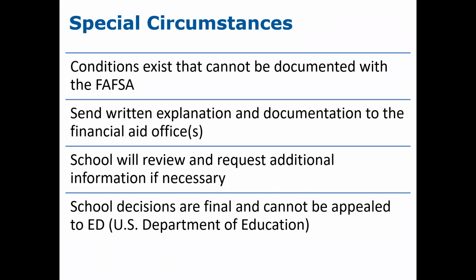The school would review and request any additional information as necessary, and then determine if the circumstances would warrant a reevaluation of the student's FAFSA form. And if so, then the school would recalculate the FAFSA form for the student, indicating that they used their professional judgment, and hopefully then reduce the student's family contribution, hopefully increasing the amount of aid they are eligible for. The decision is final at the school level and cannot be appealed to the Department of Education.